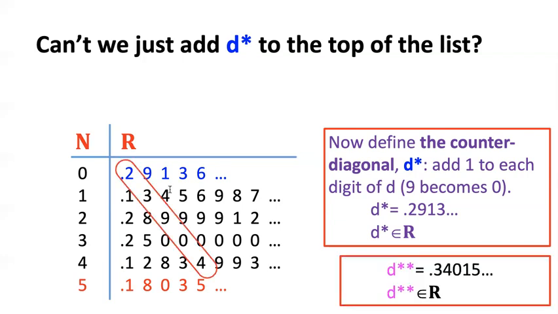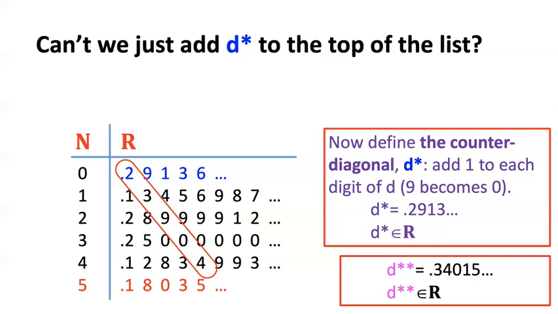It might be a different one. I'll keep using D star to refer to the original D star, but now I'll use D double star to refer to the new counter diagonal. Because what I'm going to do is add 1 to each of these digits, no matter what one-to-one correspondence you give me, and you attempt to deal with some numbers at the top. There's always going to be some diagonal, and then there's going to be a counter diagonal that can't possibly be on the list. And if you think about it, there's not just one counter diagonal. There's actually going to be an infinite number of numbers not on the list, an infinite number greater than Aleph naught. You can go on and prove that too if you'd like.